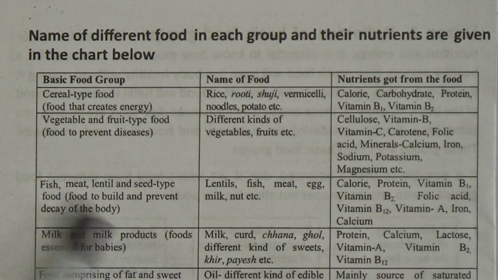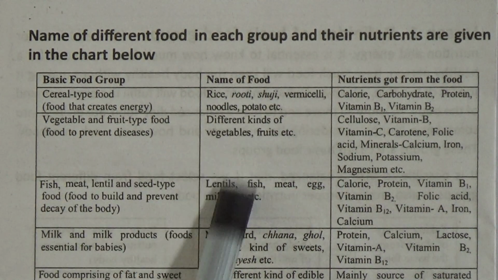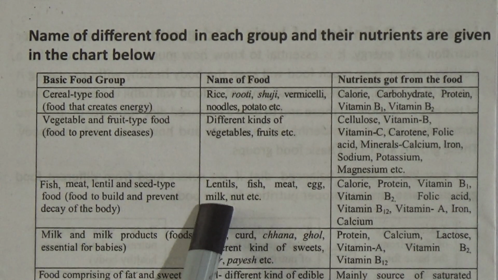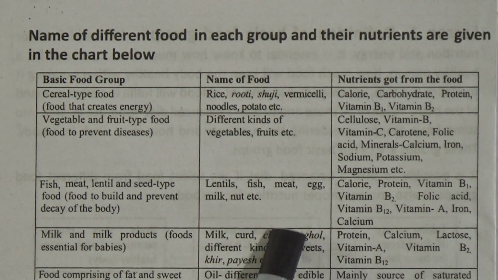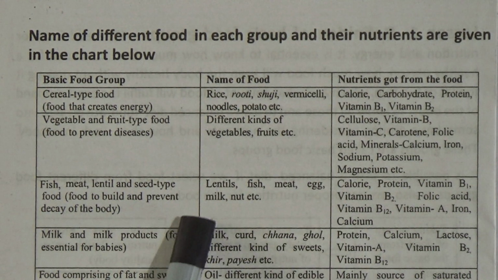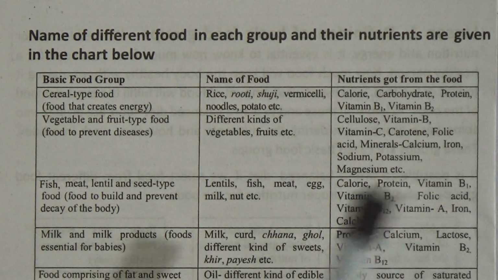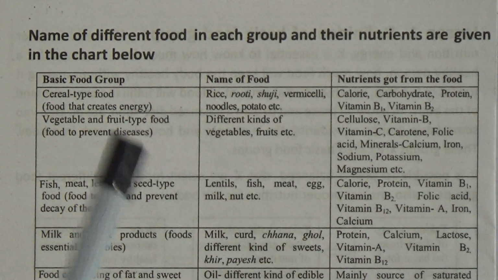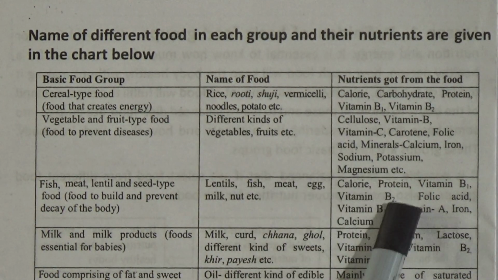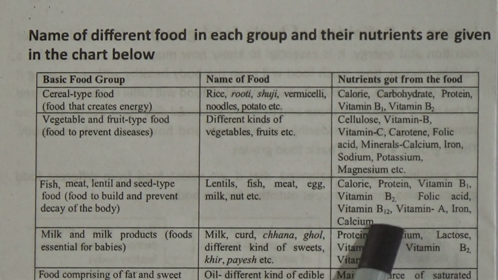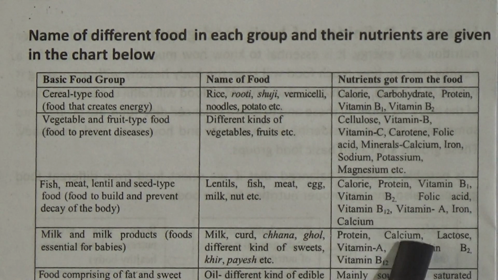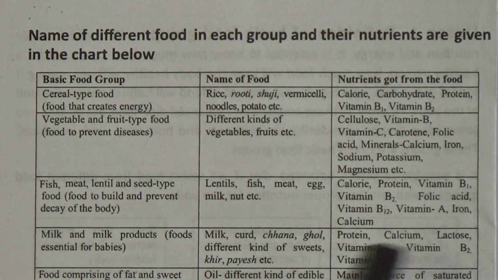So what are these foods? Lentils, fish, meat, egg, milk, nut, etc. And the nutrients: calorie, protein, vitamin B1, vitamin B2, folic acid, vitamin B12, vitamin A, iron and calcium.